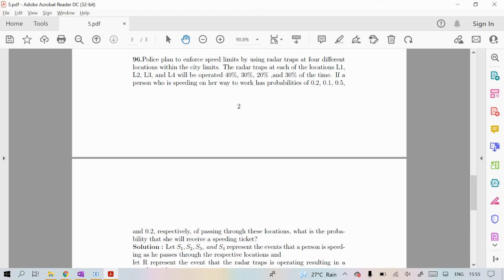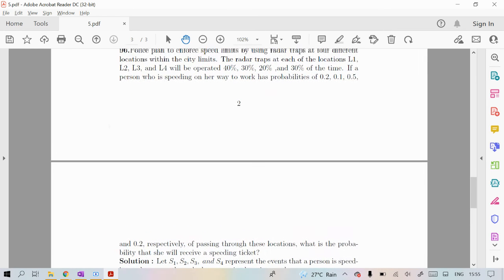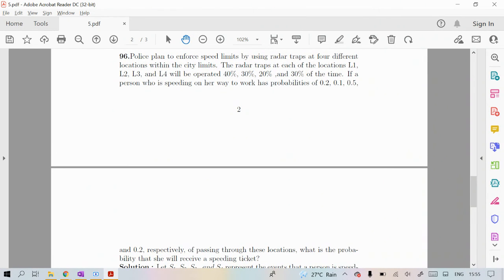Read this question and try. This is similar to the first question I wrote, the professor and travelling type of questions. So everyone please try and tell me the answer. All sufficient data are given in the question, you just have to identify them. See the partitions, the partitions are locations. E1 is location L1, E2 is location L2, E3 is location L3, E4 is location L4.